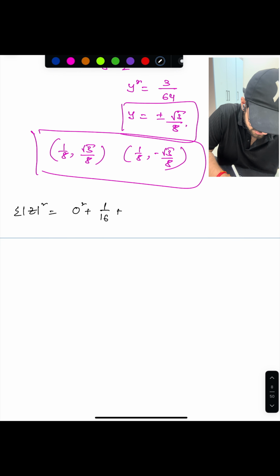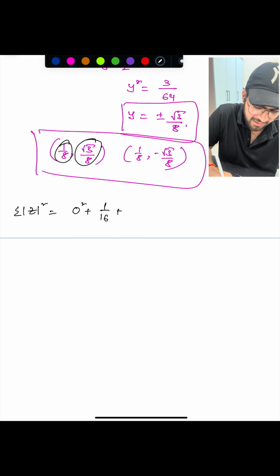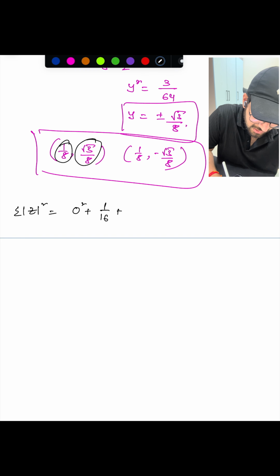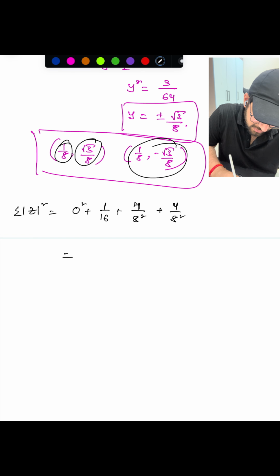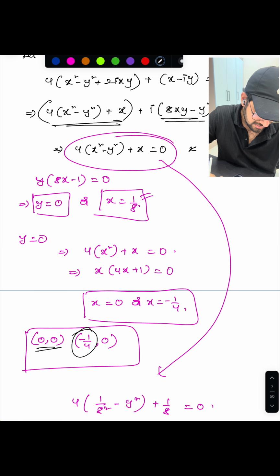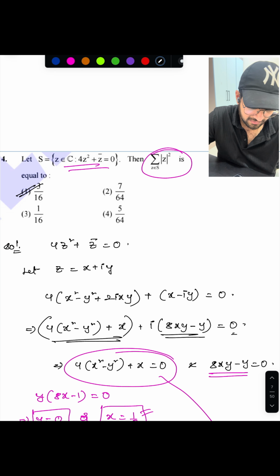Plus next complex number is 1 by 8 plus i root 3 by 8. So magnitude square means 1 plus 3, 4, 4 by 8 square, right? Next here also the same thing, 4 by 8 square. So 1 by 16 plus 4 by 8 square plus 4 by 8 square means 8 by 8 square, you will be getting 1 by 8, or you can write 2 by 16. Here this one has 2 by 16, right? So you'll be getting 3 by 16 is the answer. So the answer is 3 by 16. Yeah, first option itself. Done.